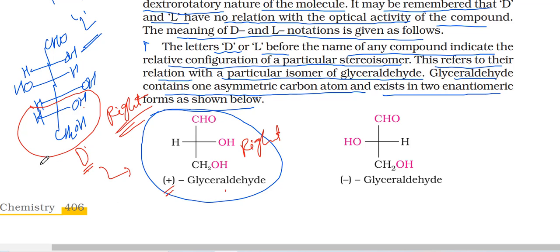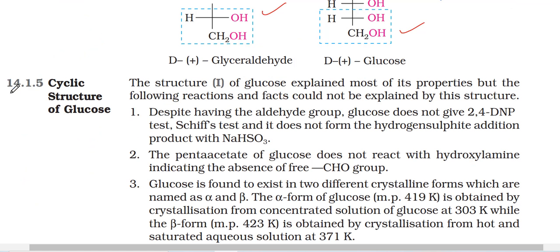So glucose can be D plus glucose, and it can also be D minus glucose. So this plus indicates clockwise rotation, and this minus indicates anti-clockwise rotation, in optical activity. The capital D indicates plus glyceraldehyde, capital L indicates minus glyceraldehyde. Okay, next, cyclic structure of glucose.